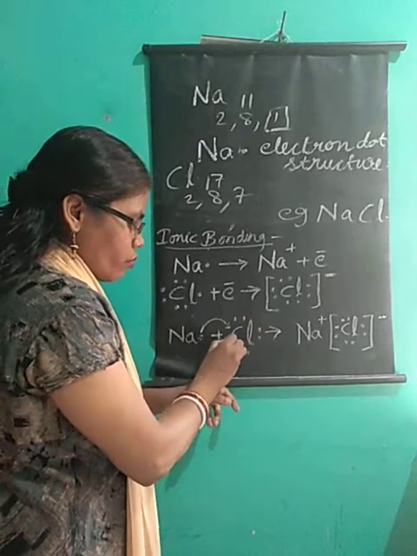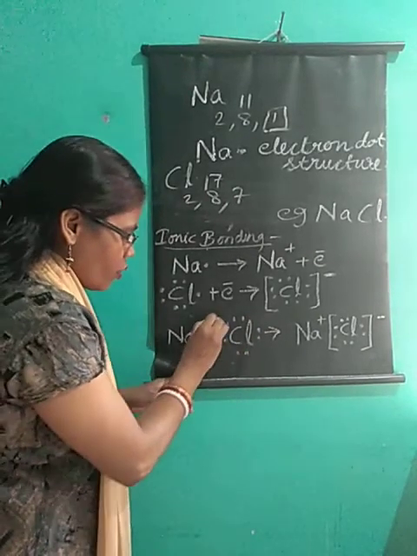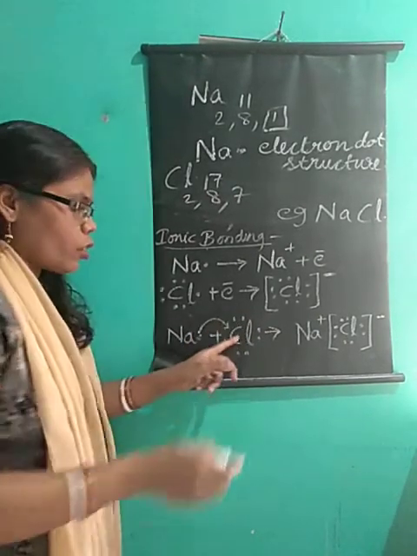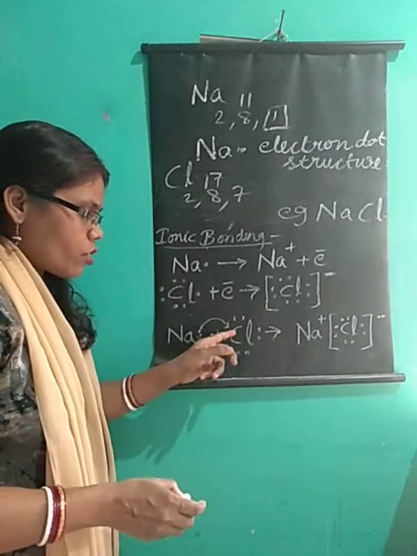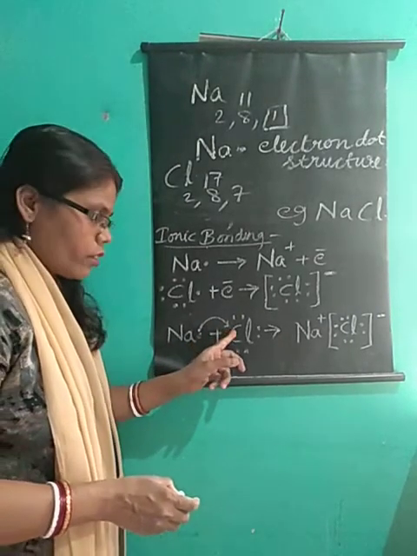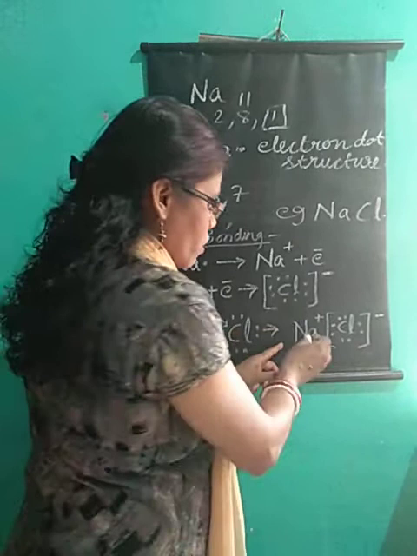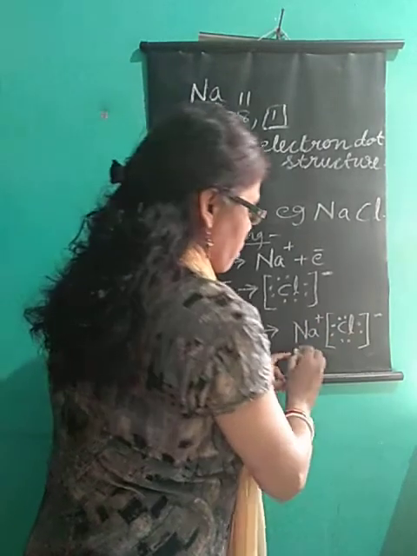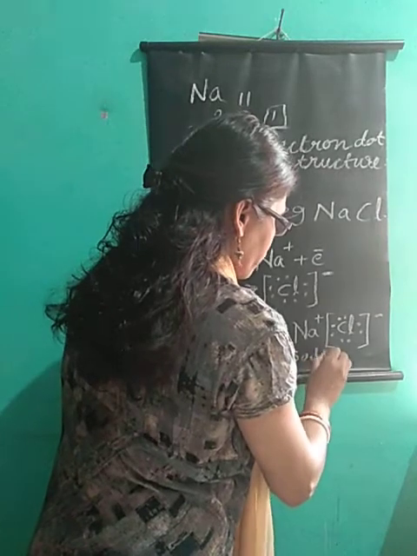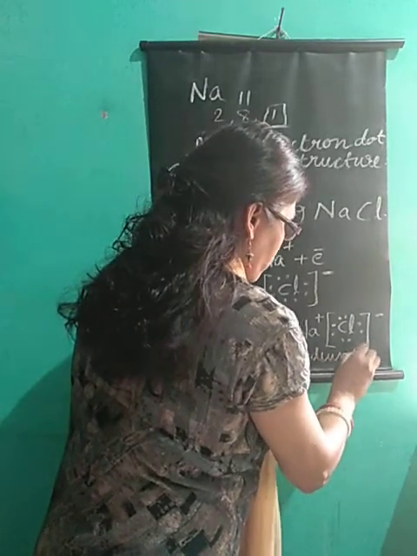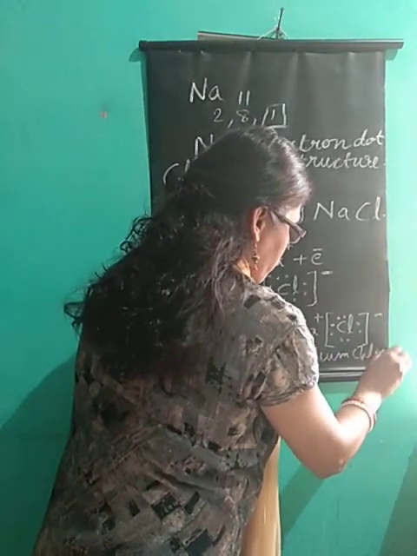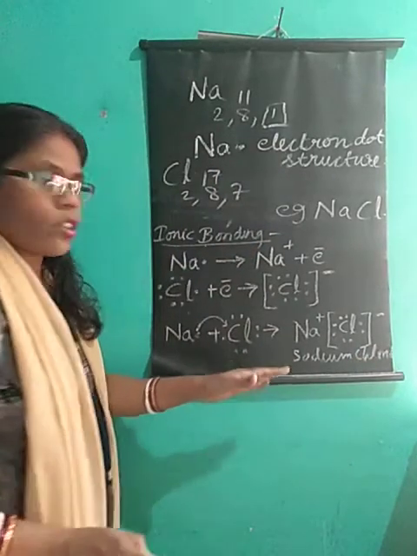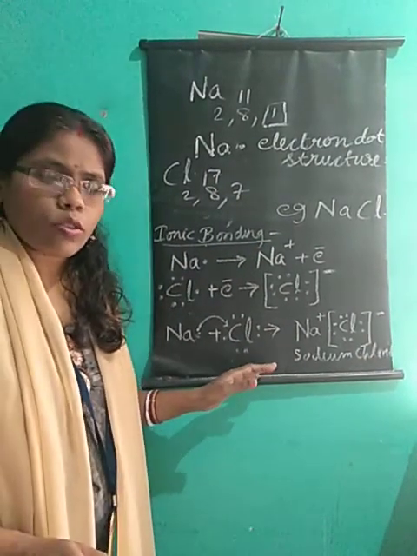Sodium is giving this one dot directly to chlorine, transferring it. Then we get Na plus and Cl minus. This is sodium chloride. Thus, a sodium chloride molecule is formed.